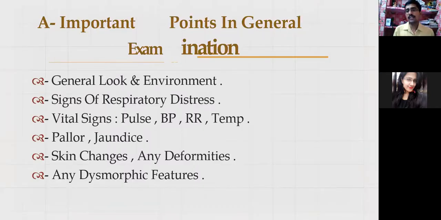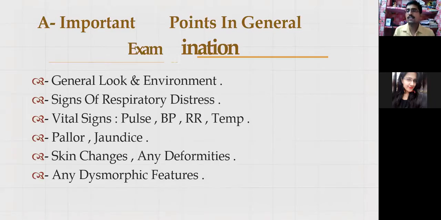Now, these are the few things which we should consider in general examination: environment, respiratory illnesses. While examining a patient with neurological illness, it is not like we are examining only the neurological system. We need to examine all the systems, because the CNS is the key system. It is a master system which regulates and controls all other systems of the body. If the nervous system is affected, it may or may not affect the other systems. It depends on the seriousness and chronicity of the illness. So other systems have to be screened. Definitely screening has to be done. We will not go into detailed examination unless there is some suspicion of illness.